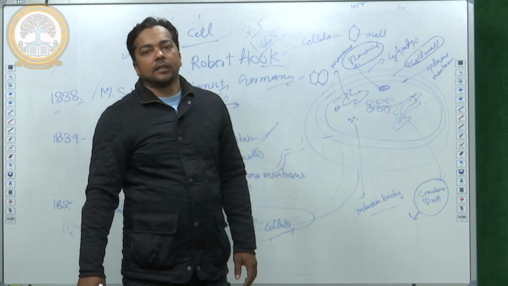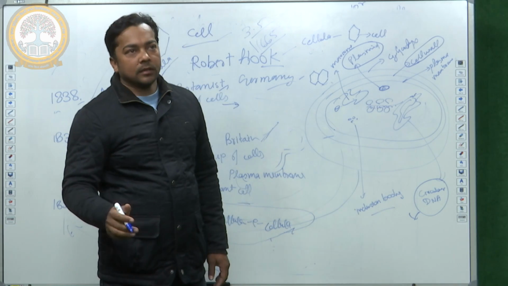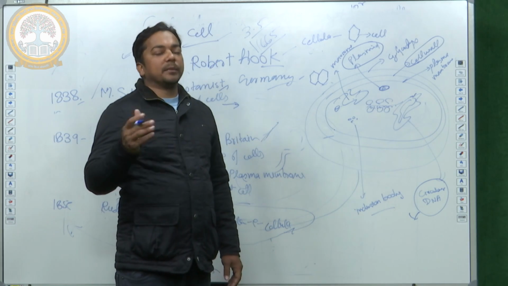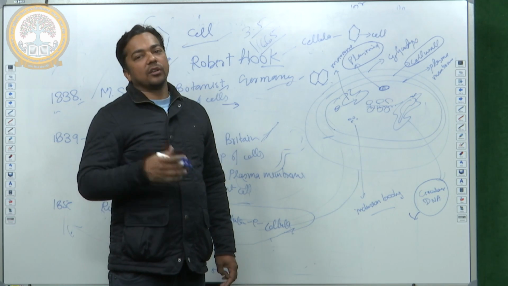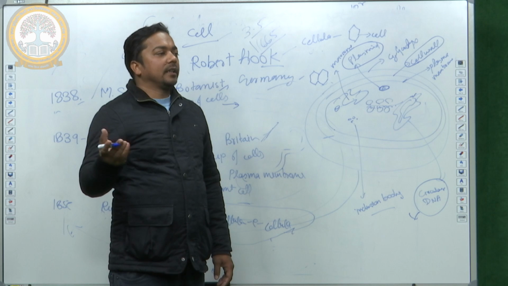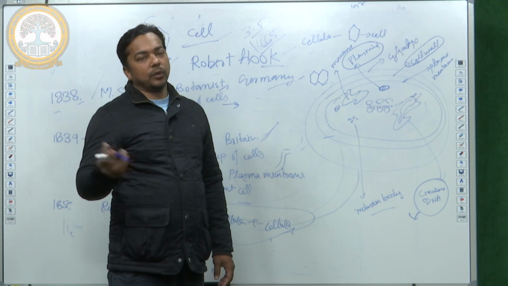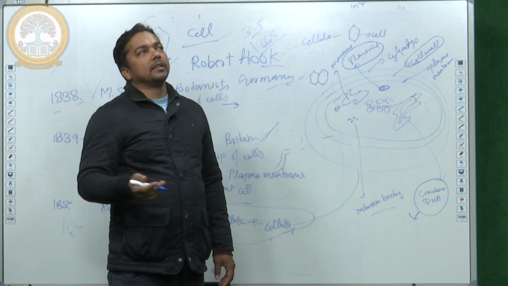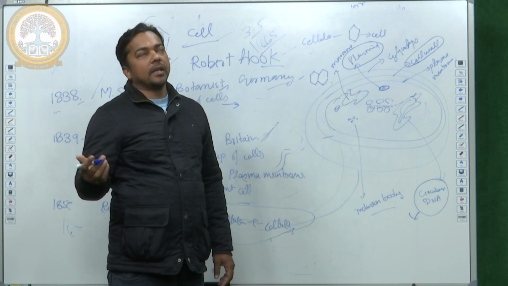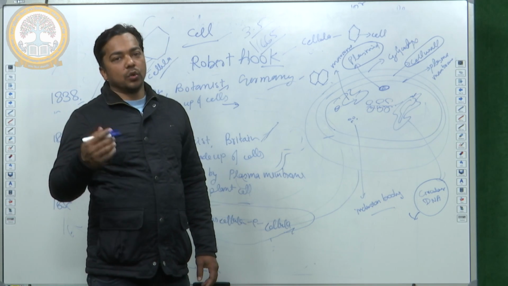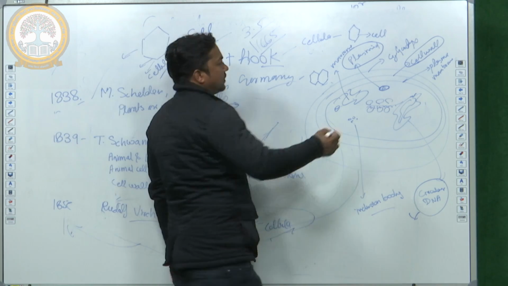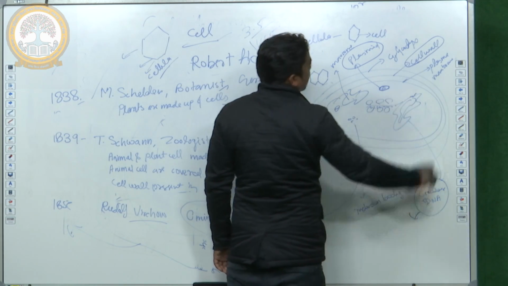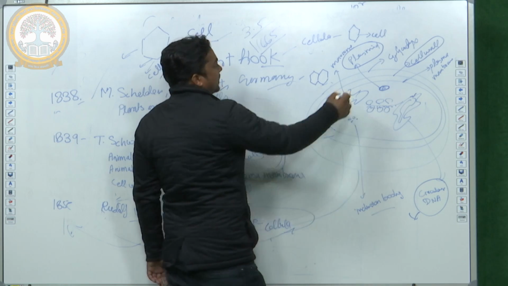The cell wall of bacteria is made up of peptidoglycan. Peptidoglycan is made up of NAG and NAM: N-acetyl glucosamine and N-acetyl muramic acid. So the cell wall is made up of peptidoglycan, and the outermost layer is glycocalyx.